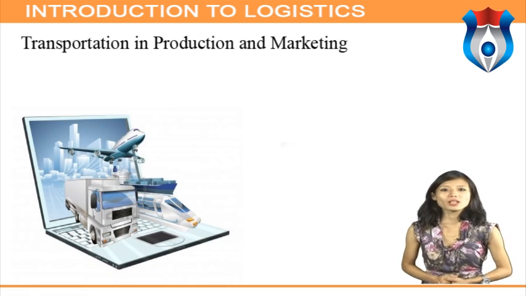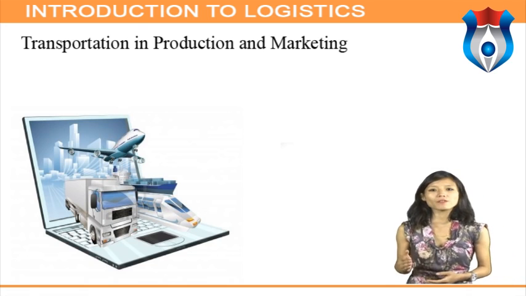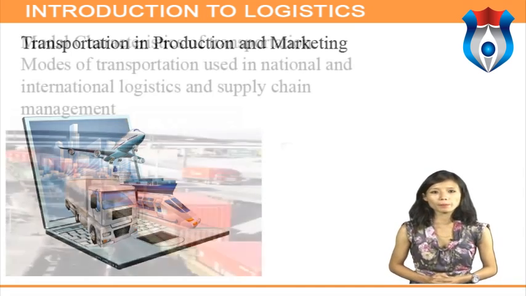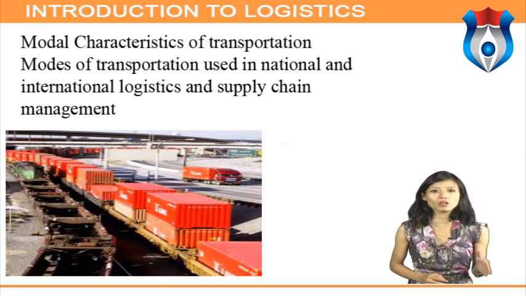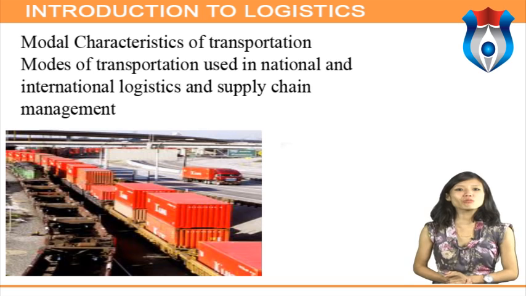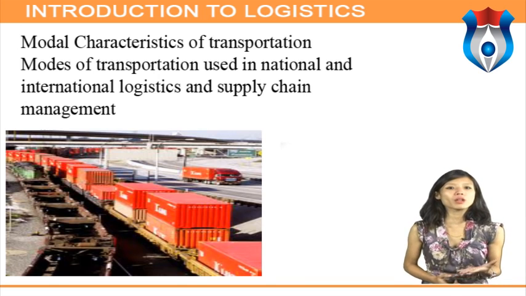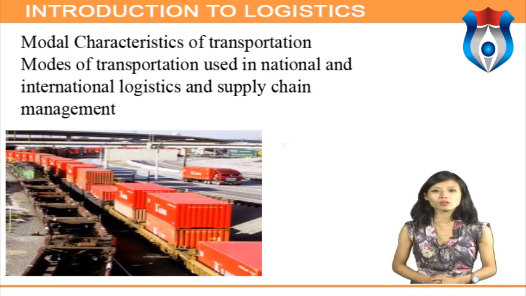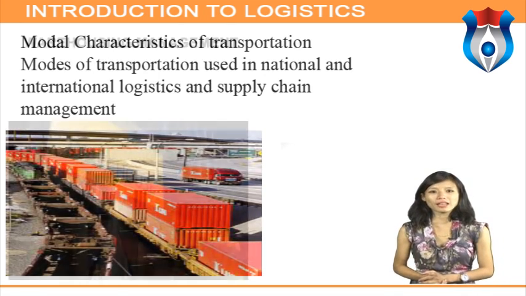In production, the transportation function is looked after by executives of the materials management department or general administration department. Modal characteristics of transportation. Modes of transportation used in national and international logistics and supply chain management can be grouped under 5 modes. They are rail, highway, water, pipeline and air.